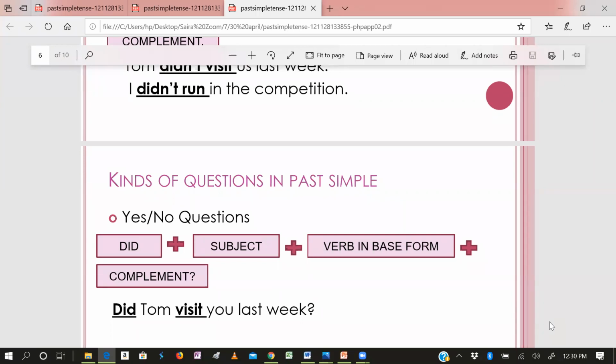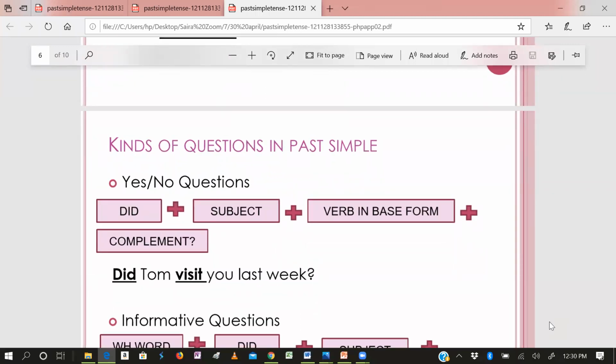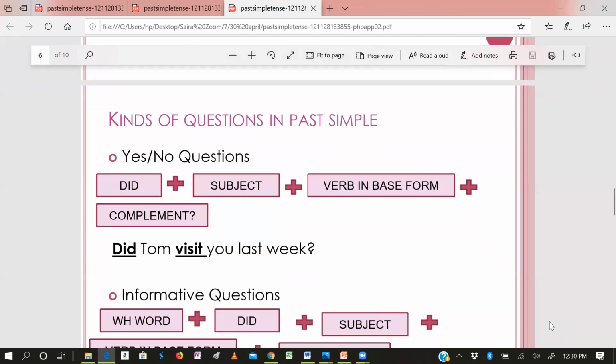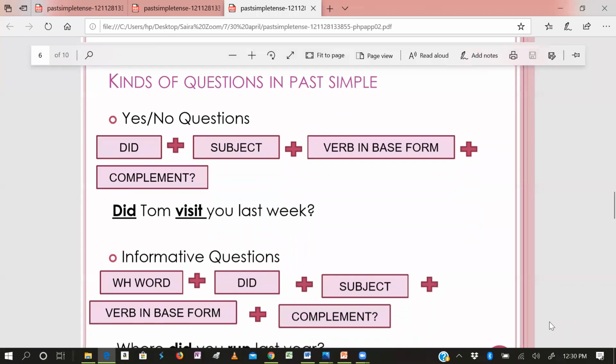Verb in base form, and the complement is the same. So see, did Tom visit you last week? You will bring did at the start of the sentence, then the subject Tom. After this, the verb in base form, visit, and the complement, you last week. So that is the positive sentence structure.